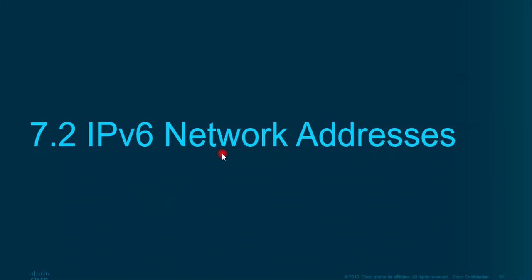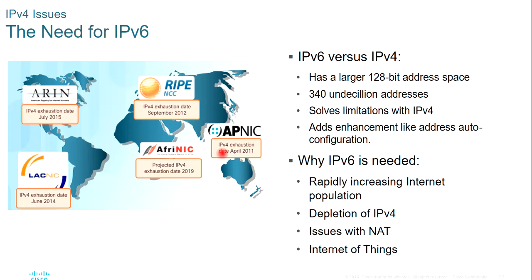Though we are currently using IP version 4, why do we need IP version 6? According to these 5 entities, which are called regional internet registries, IP version 4 public IP address space is going to get exhausted. So how can we connect to the internet without public IP addresses, isn't it? So for that reason we need IP version 6.